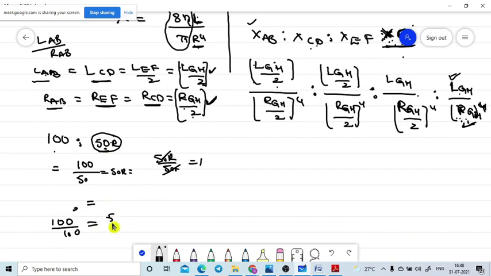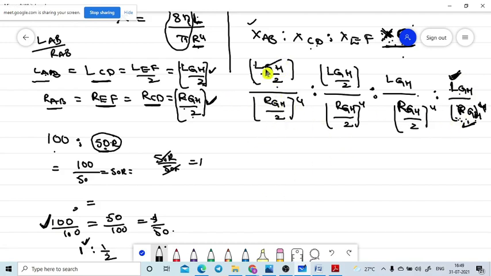That is, you have 1 and your friend has 1 by 2. You are measuring with reference to one value, and that value will be only one. That's why I took LGH and RGH as the reference. Then cancel the terms.